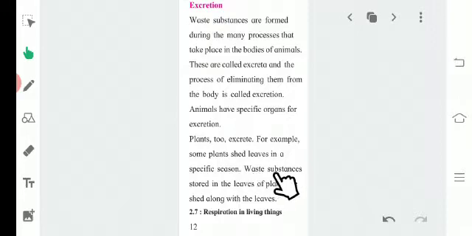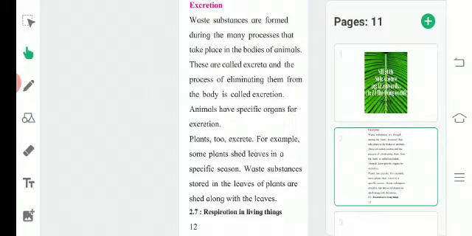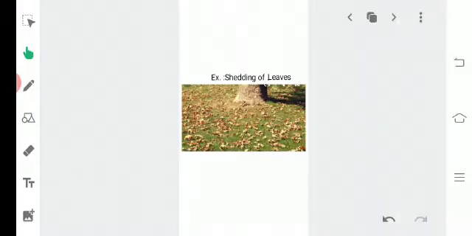So how do plants excrete? Plants shed leaves in a specific season. Waste substances stored in the leaves of the plants are shed along with the leaves. The plants do excrete, and they excrete by means of shedding their leaves. Here is an example: you have seen in the autumn season, leaves of plants shed on the ground. They become pale brown. They shed on the ground due to excretion.